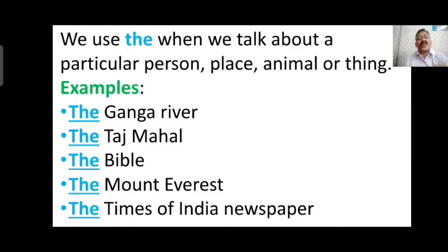Ganga River is the name of a river. Taj Mahal is the name of a monument. Bible, the sacred book of Christians. Mount Everest, name of a mountain. Times of India, name of a newspaper. All these are proper nouns. Name of a place, animal or thing, anything which has a name, we generally use the before them.